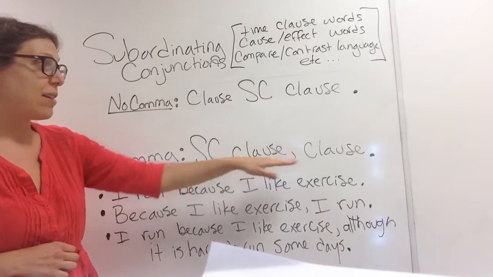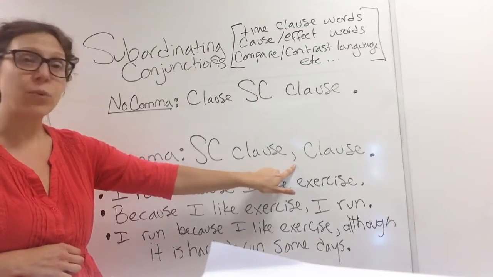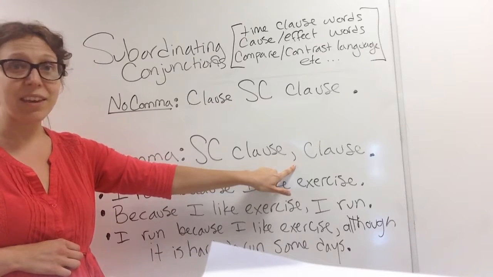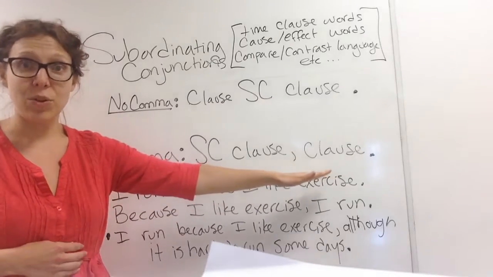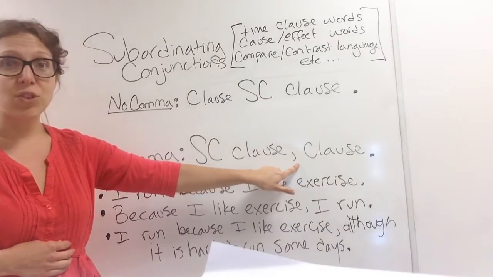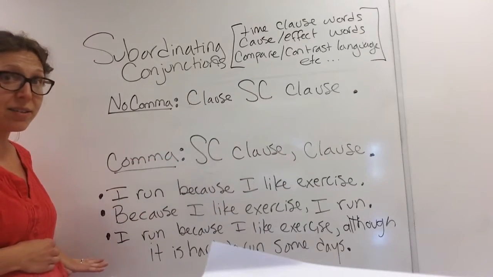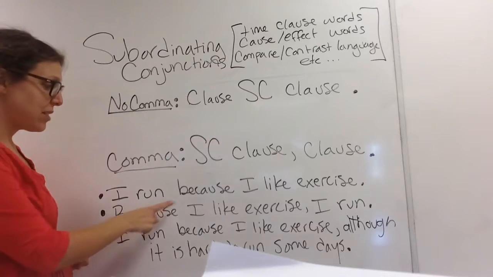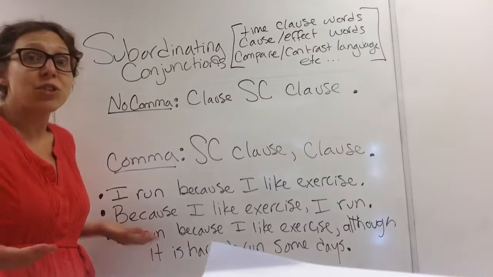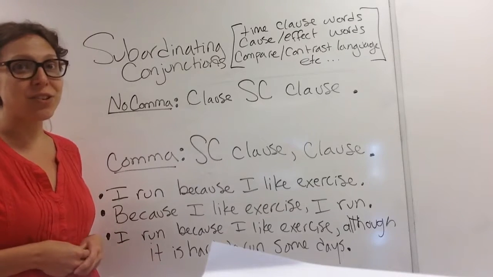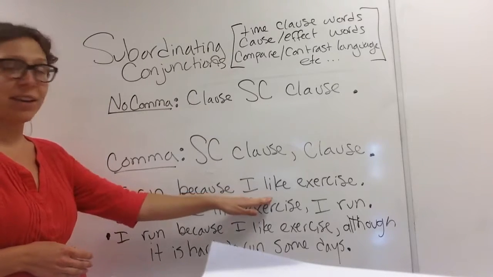So this way, we're using that conjunction at the beginning, and after that first clause is over, we need to show that it's over because there's nothing in the middle of the sentence to help us know that that is finished and that we're going on to a new clause. So we use the comma to show that. I have some examples here with because. A lot of people incorrectly use a comma before the word because. This is just because it kind of sounds good to put a comma there, but it's actually not necessary, and it's really a mistake.